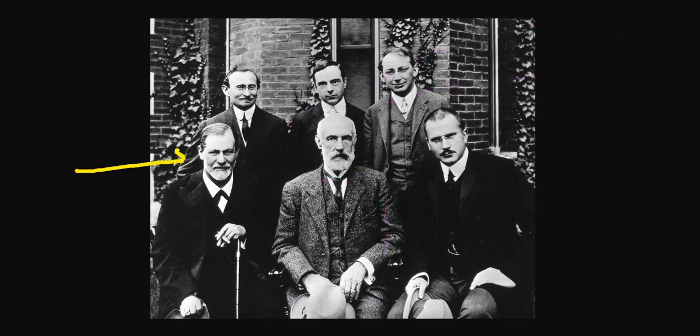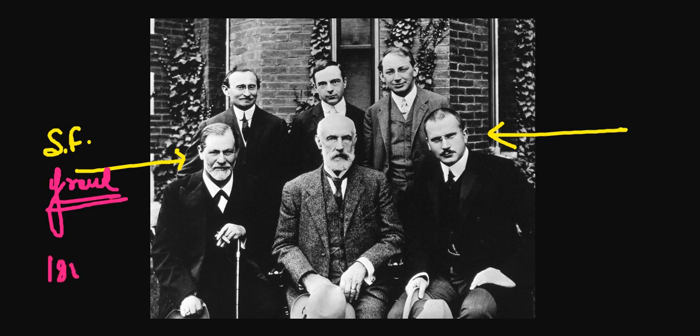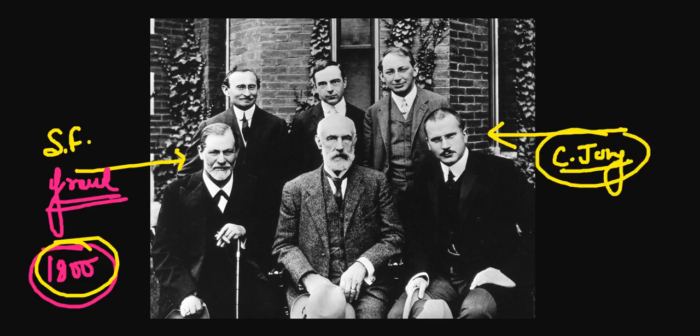And this guy you will definitely know, his name is Sigmund Freud. In 1900 he published the book Interpretation of Dreams. And this is C. Jung, or Yung, however you want to pronounce it.